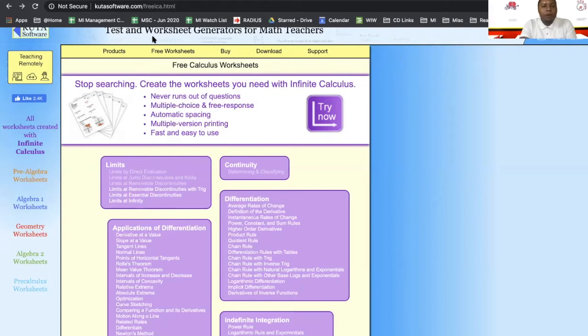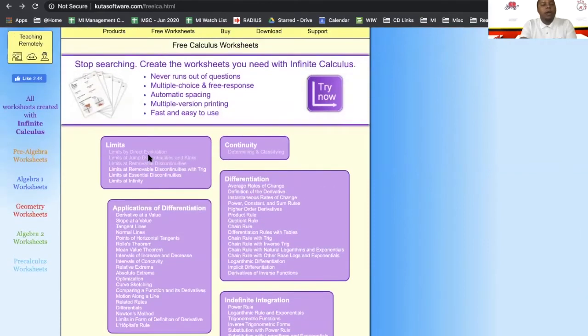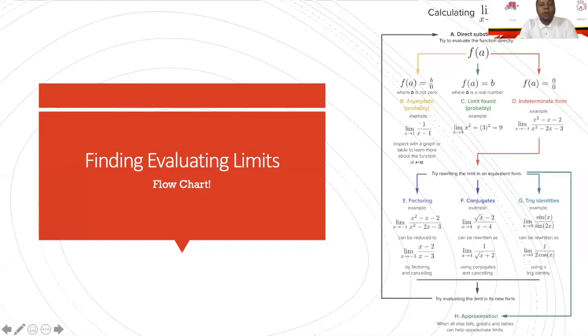And if you hover over free worksheets, you can see that there's a variety of different maths that they provide. And then this is the calculus page, there's several topics on here with several different worksheets, and all have their own answer keys. So that is a review on limits. Hopefully, if you did miss last webinar, that was a good refresher, but I definitely encourage you guys to look at the last webinar to go more in depth on what limits are and how to evaluate.